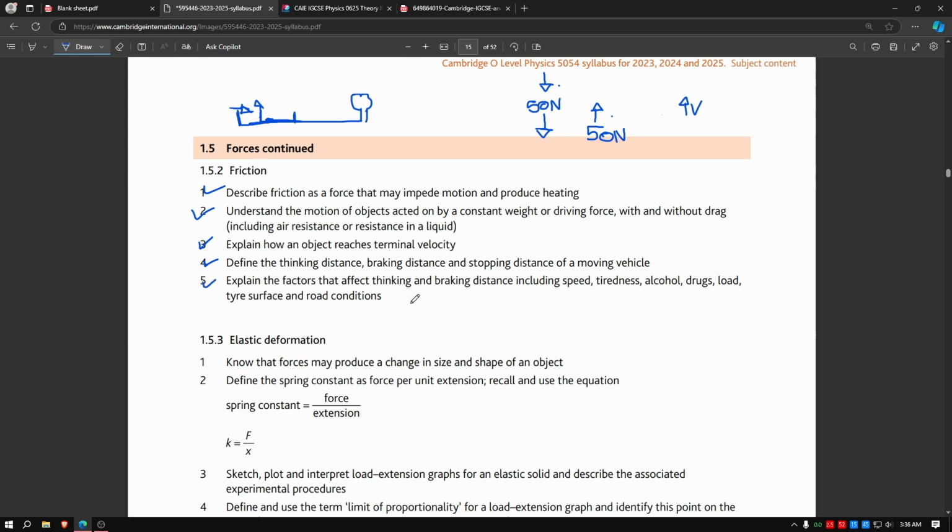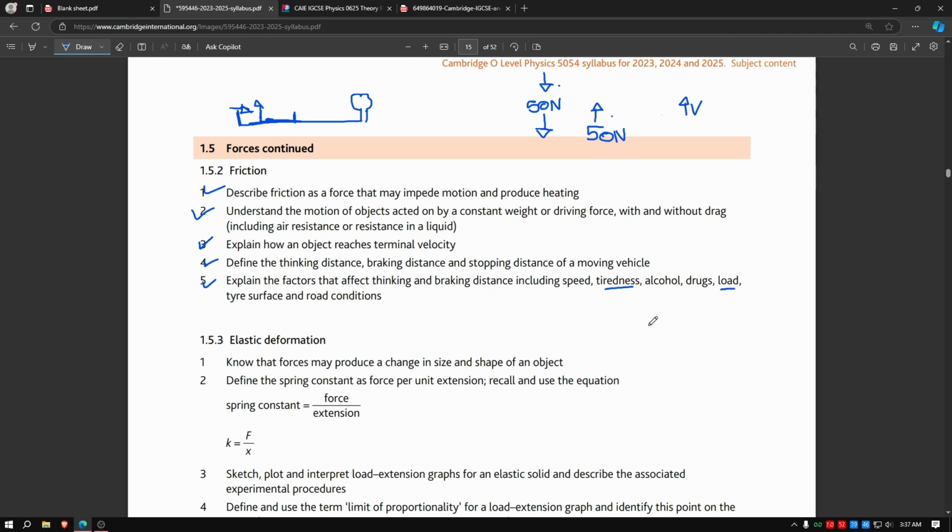Explain the factors that affect thinking. Okay, so I already mentioned all these points before number 5. Yeah, tiredness is also a thing. If you're very tired, then you might not pay attention to the road. Alcohol, drugs, low tire surface.